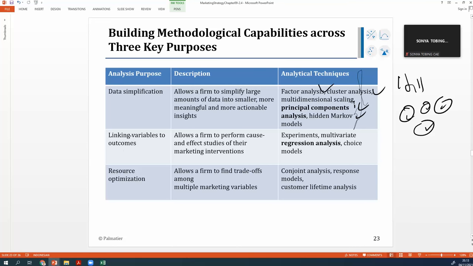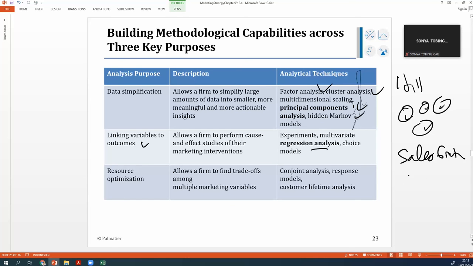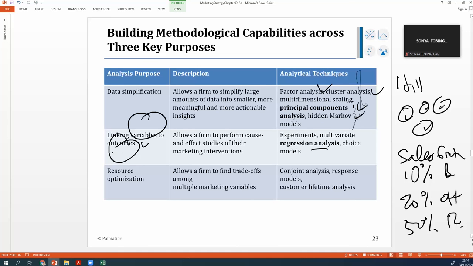And then linking variables to outcomes. Yeah, the regression analysis, to determine which strategy drives the sales growth the most. Okay, if you want to increase 10%, you need to focus on the brand. If you want to increase 20%, you need to focus on the offering. If you want to increase more than 50%, you need to focus on the relationship. So, this is linking the variables to the outcome of the sales growth.